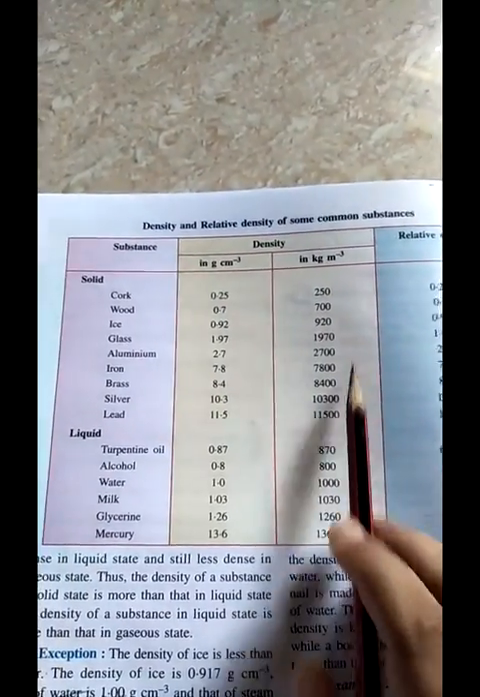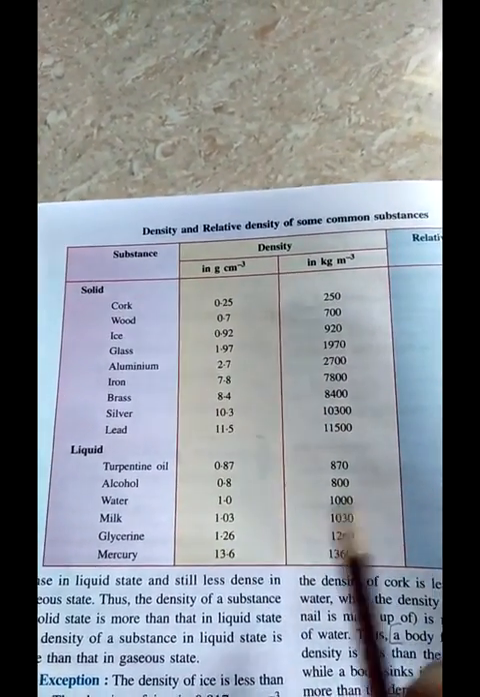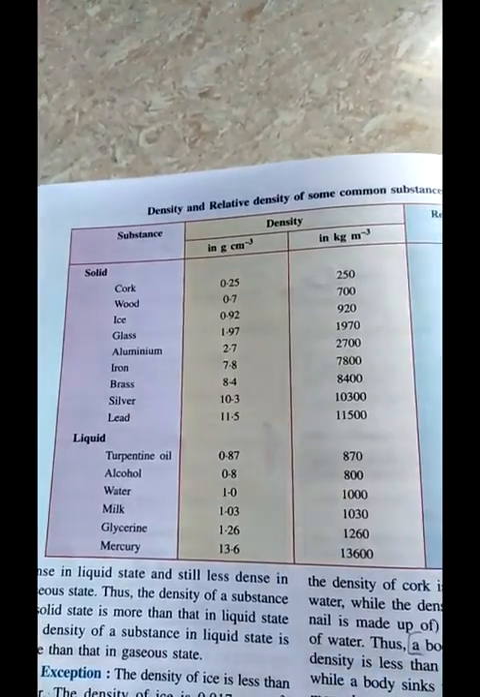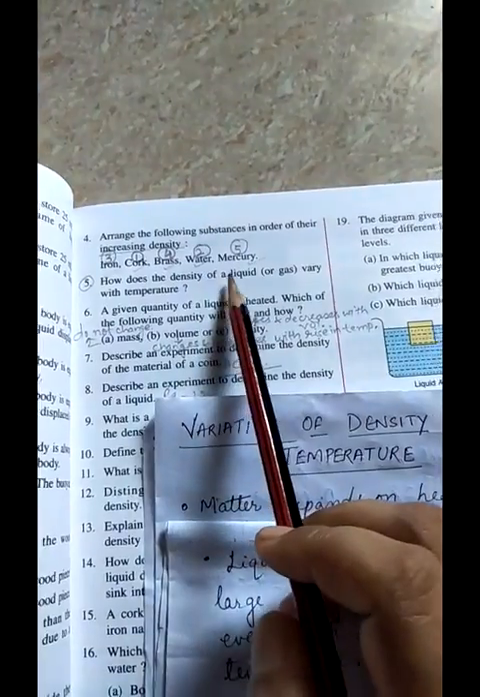So this is the table with the help of which we have done that question number 4. Next question is question number 5. How does the density of a liquid or gas vary with temperature?